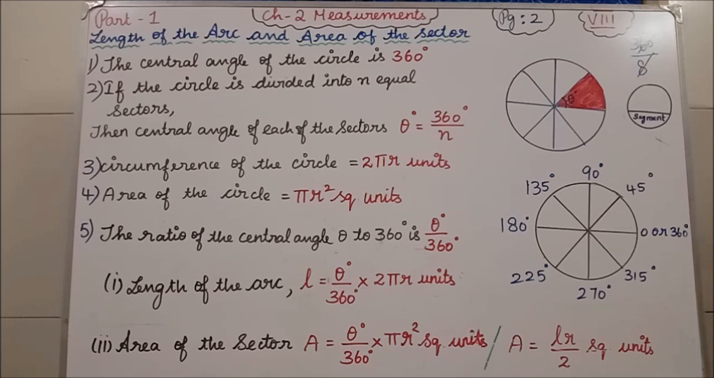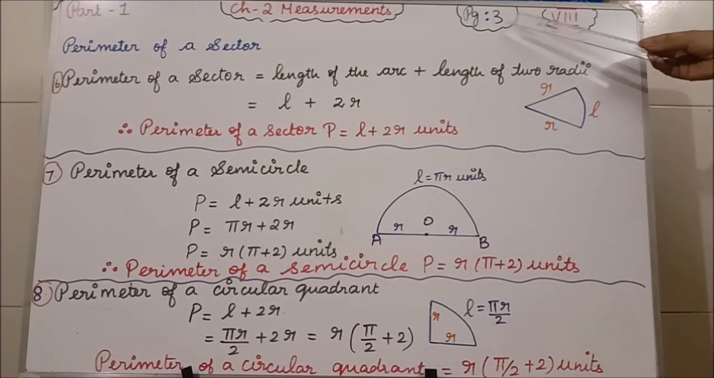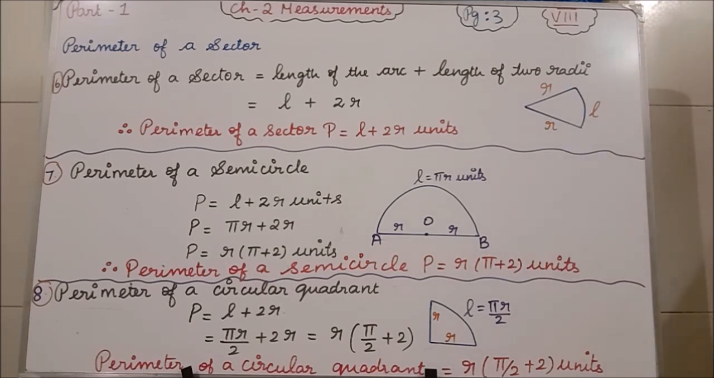After writing that, we will continue exercise 2.1. This is your page number 2. I am writing the page number so you can write the classwork in the correct order. Clear? Next we are going to see the formula based on the perimeter. See the sixth formula. Already in page number 2 we have seen 5 formulas, isn't it? Now in page number 3 we are going to start the sixth formula.